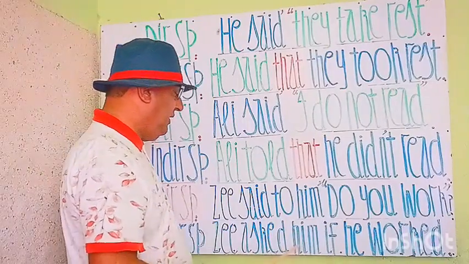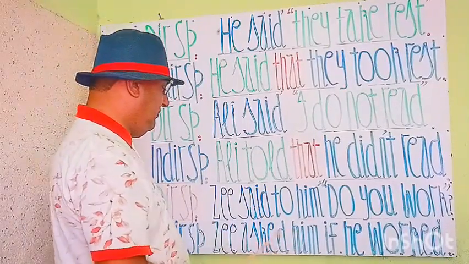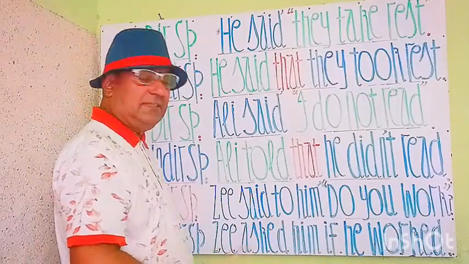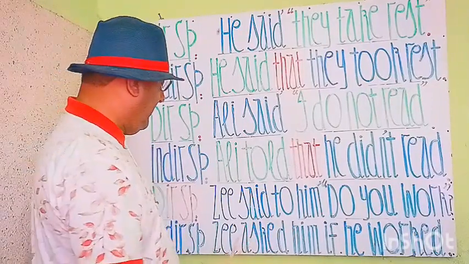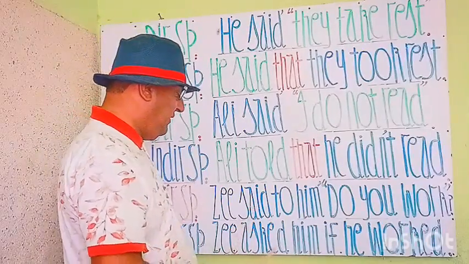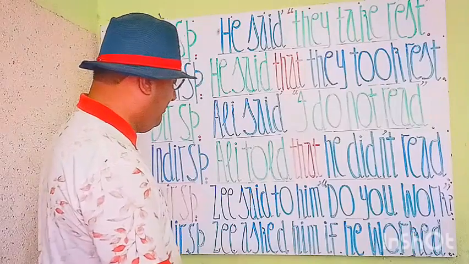Z ने उससे पूछा. When we write asked, then there's no need to add "to". After the verb asked, a preposition is not added. So Z asked him. Said is past, so that's why we write here asked. Z asked him. Z ने उससे पूछा.